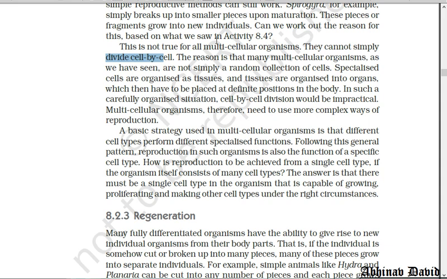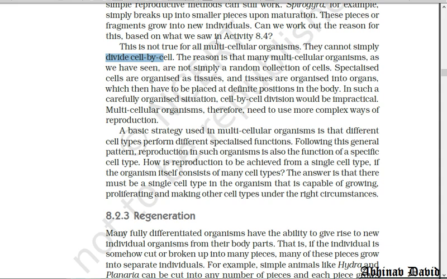We have different tissues, and the cells are organized to form tissues, and tissues are organized to form organs, and organs are organized to form organ systems, and these organ systems do specific work. What our heart is doing cannot be done by the lungs. What our lung is doing cannot be done by the kidneys. What the kidney is doing cannot be done by the liver. So every organ is different. They are doing different functions.